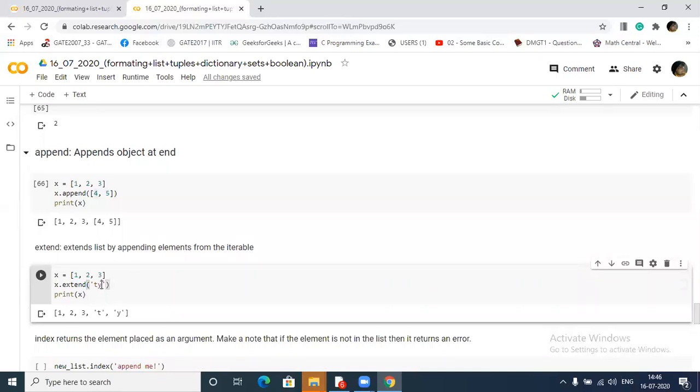If I pass here a string, see this, first it will keep on iterating. In the first iteration it will add s, in the second iteration it will add a, in the third iteration the next character. This way this extend method will work. Is it clear?